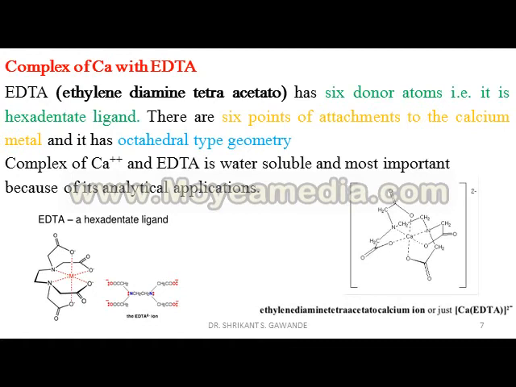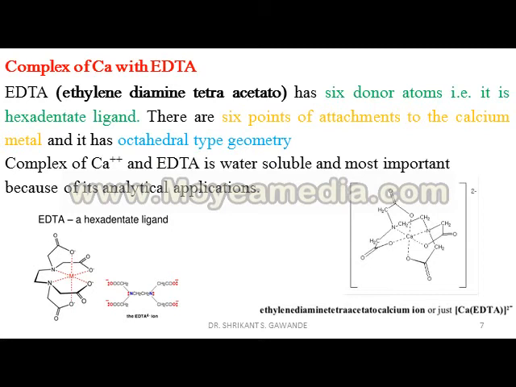It means there are 6 points of attachment to the calcium metal, and it has octahedral geometry. Look at the figure.